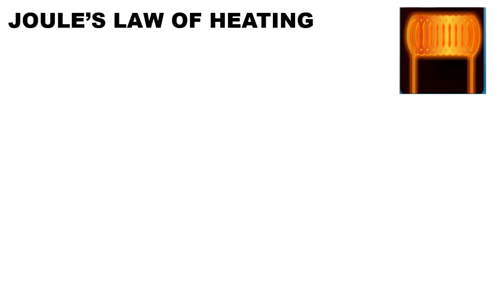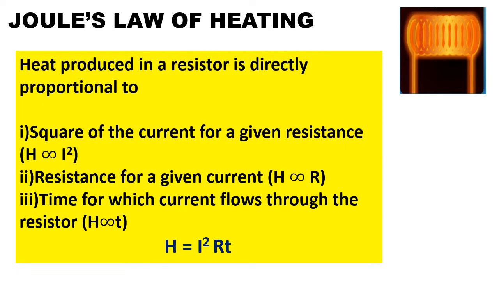Joule's law of heating. Joule's law states that heat produced in a resistor is directly proportional to, first one, the square of the current for a given resistance. That means if we increase the amount of current through a resistor, the amount of heat produced in it goes on increasing, and if we decrease, the amount of heat decreases. Or if we double the amount of current, what happens to the heat produced? It becomes 4 times. And if we half it,